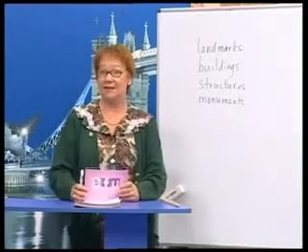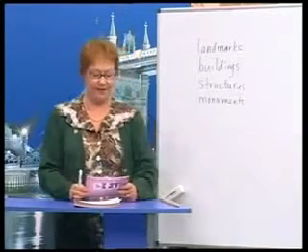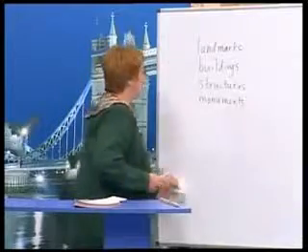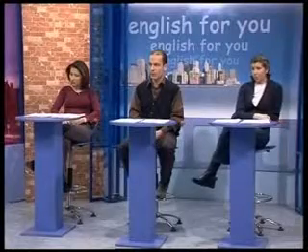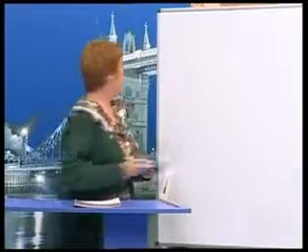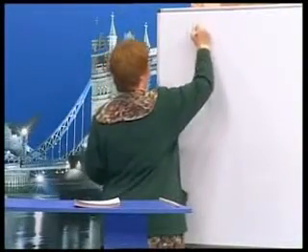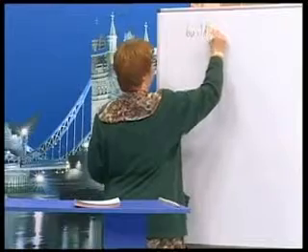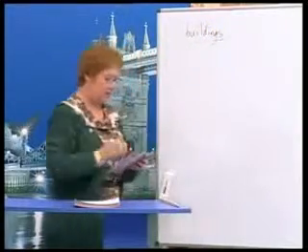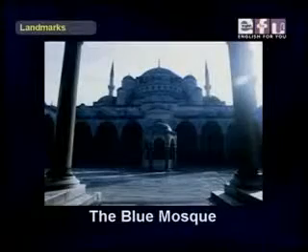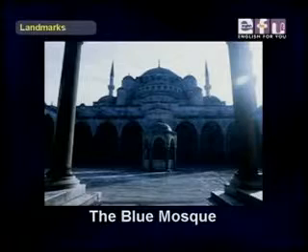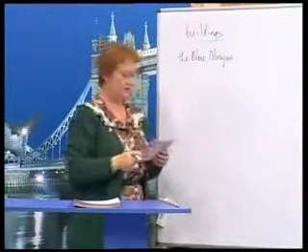Now, let's see if you know of some other ones. We're going to do these in groups, and our assistants will tell us what they know, and we're going to start with buildings. Okay, so, Ali, you start. What's a building? The Blue Mosque in Istanbul. Okay, now Susan.